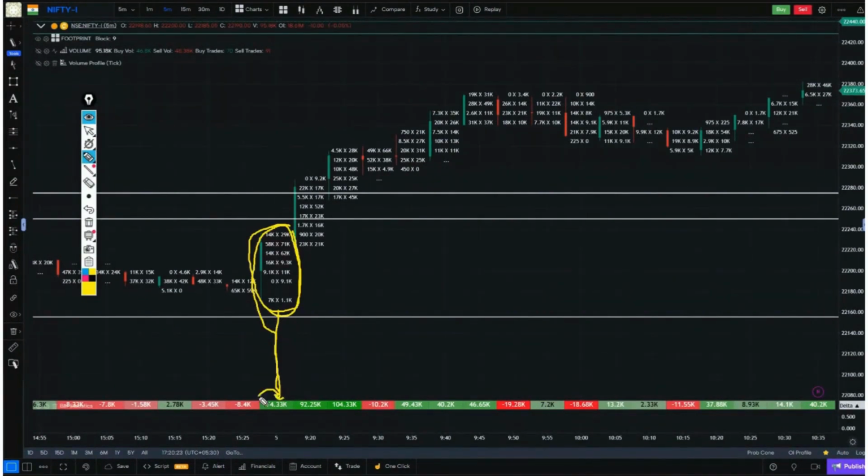So in 10 minutes, this is a positive delta, and a positive delta indicates buyers. Within this 10-minute candle, there were around 74,000 more buyers compared to sellers. The next candle again has a positive delta. In this candle as well, there were more buyers compared to sellers.